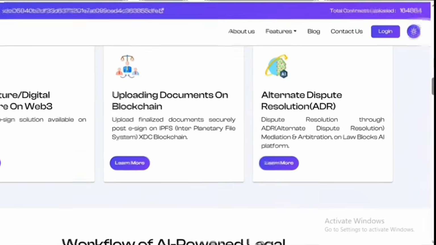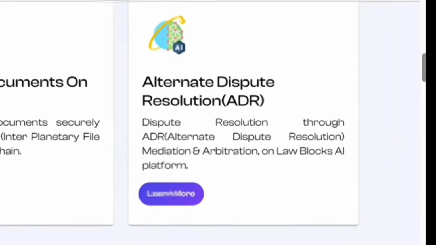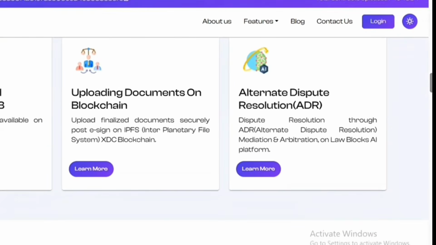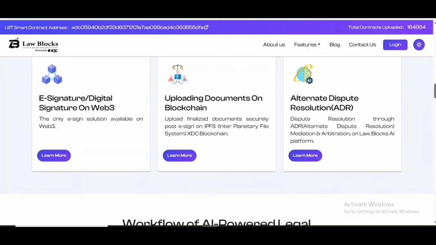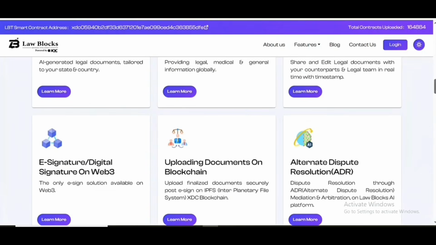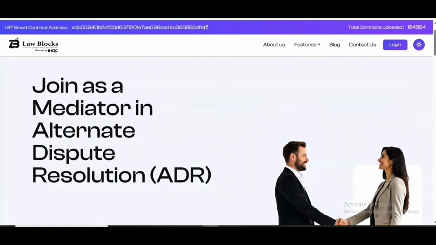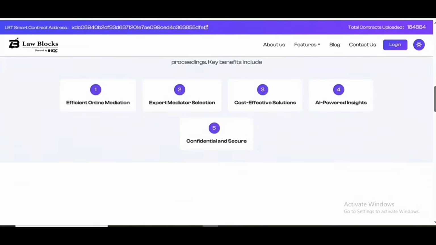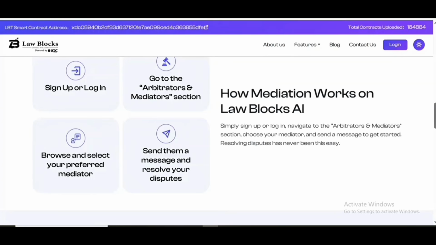And the next one is ADR, alternative dispute resolution, mediation and arbitration for dispute resolution. And the seventh one is global online legal solutions via experts. And the eighth one is about international mediation and arbitration courts.